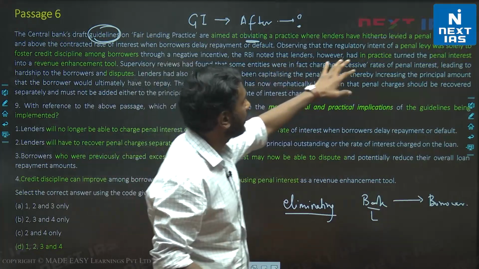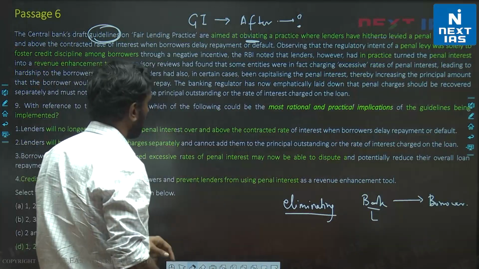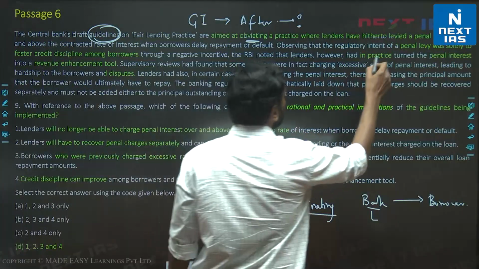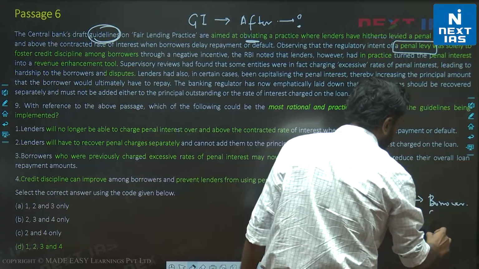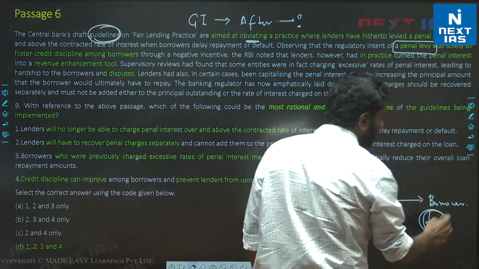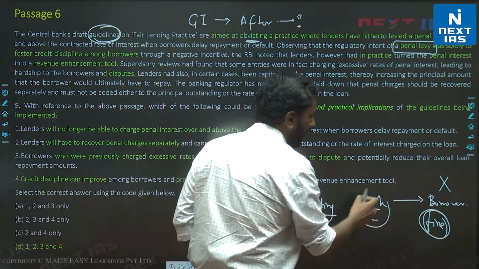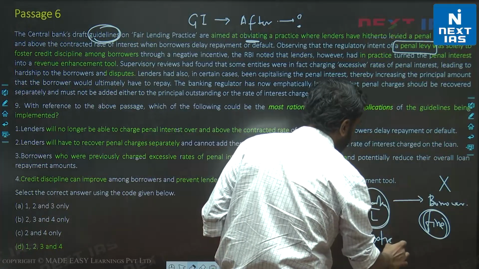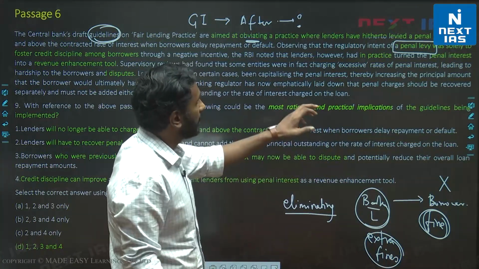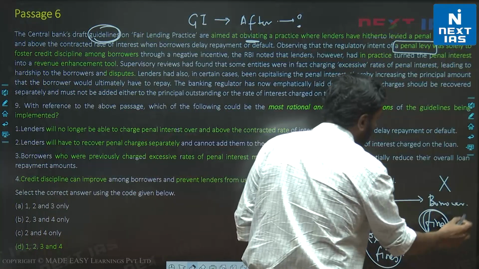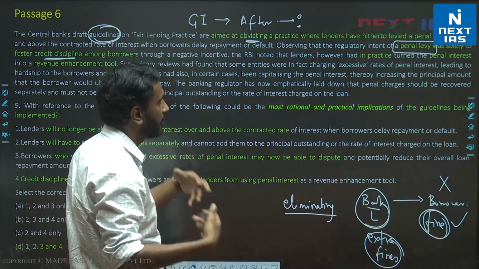We are told often the regulatory intent of a penal levy was solely to foster credit discipline among borrowers. So the initial intent of the penal levy, meaning some fine, we are putting a fine on the borrower. So this fine is if borrower X does not pay the loan, he has to pay a fine, right? And this is what the bank is charging him. The bank is charging him extra fines. This is what the passage was talking about, right? The bank is charging extra fines to borrowers. So we are told this fine was kept by RBI to ensure credit discipline so that the economy remains disciplined. People feel fear and they pay back the loans.